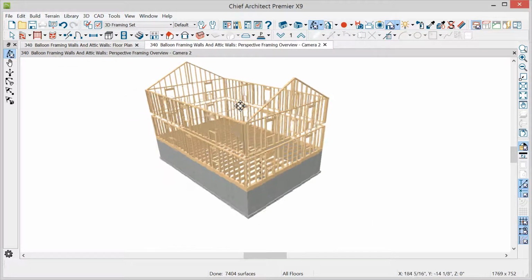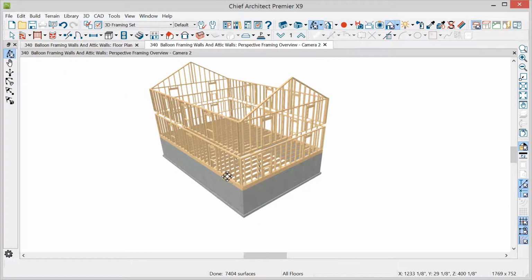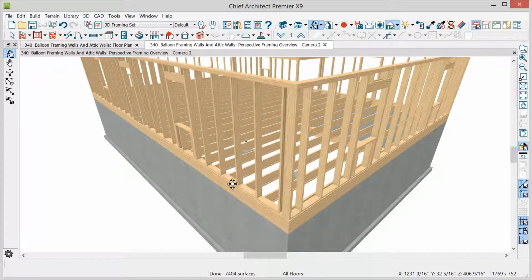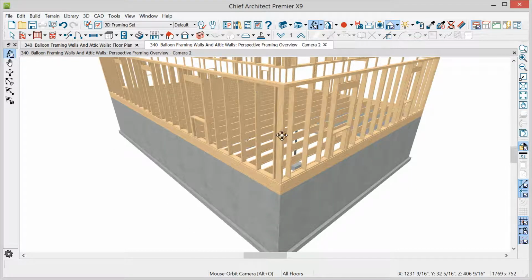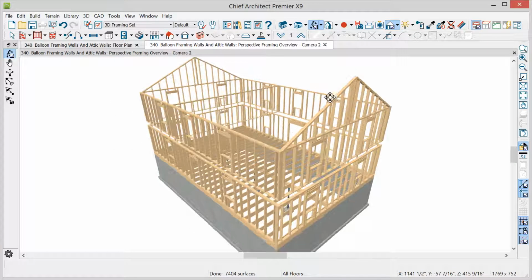And we now have a platform framed condition, and that's what Chief Architect will typically do. So the walls here bear on the first floor, here they bear on the second floor, and we have plated walls here at the gable ends. These are attic walls automatically generated by the program, and they're framed once they're generated.